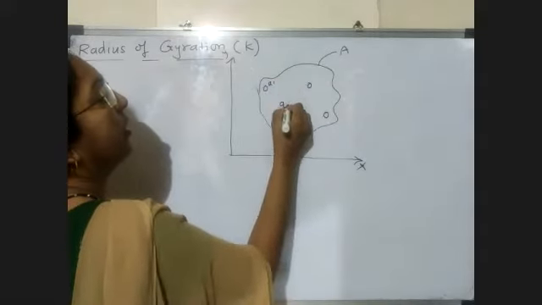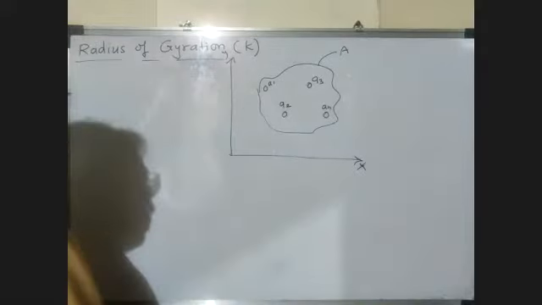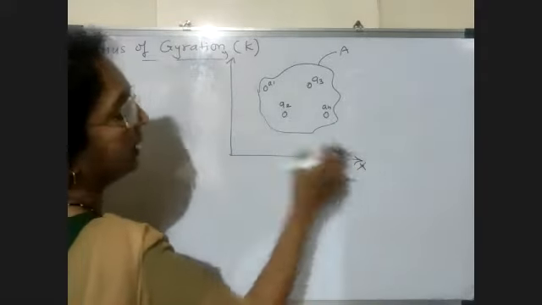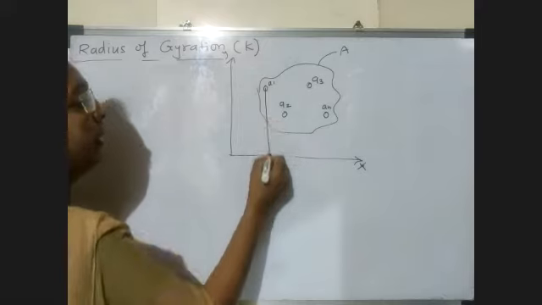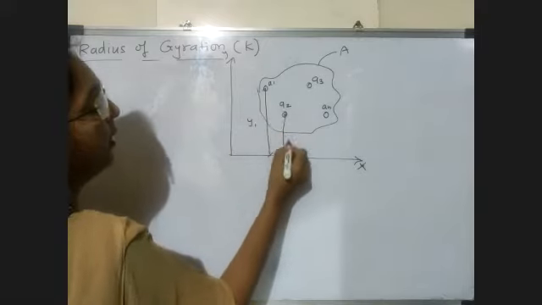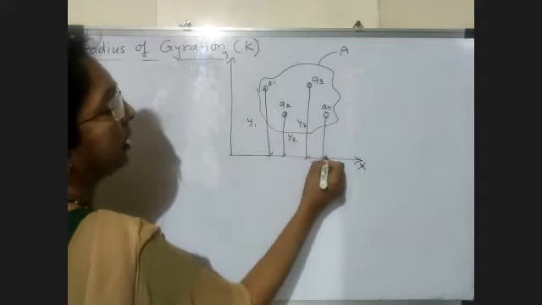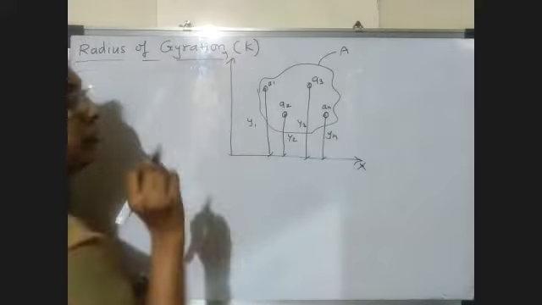Now we consider the reference axis as x-axis, so the perpendicular distances become y1, y2, y3, and for the last nth area, yn.